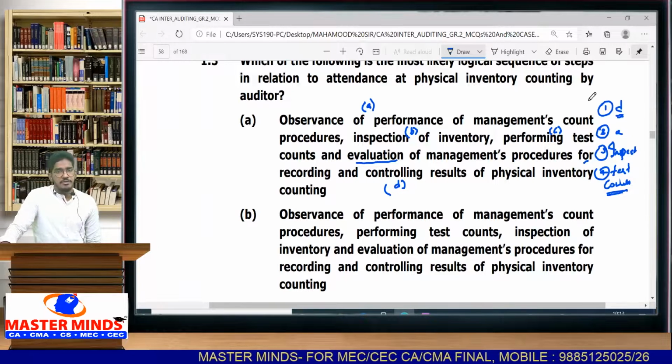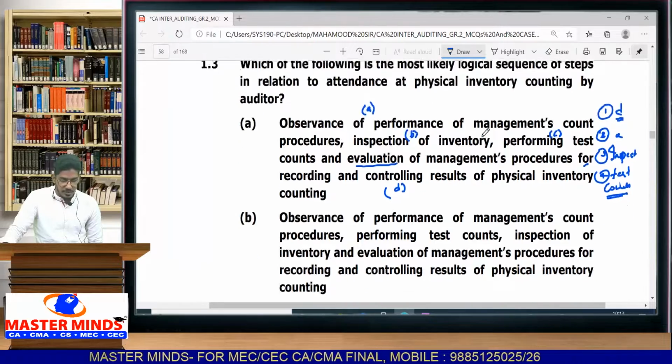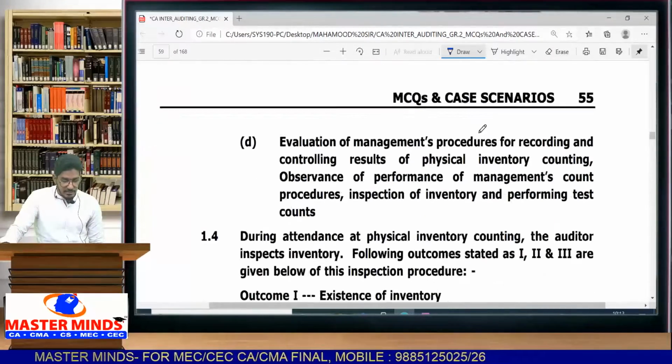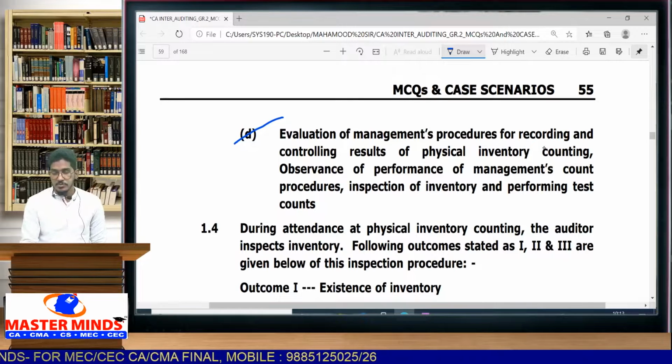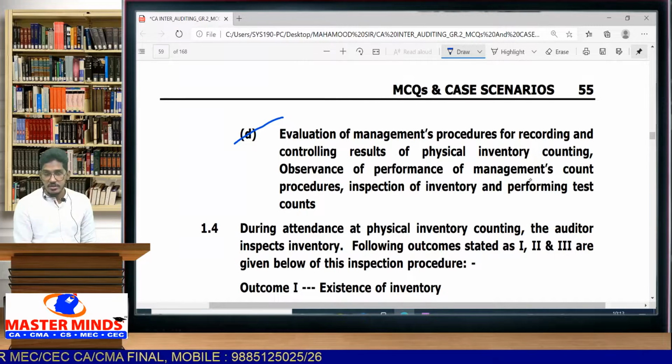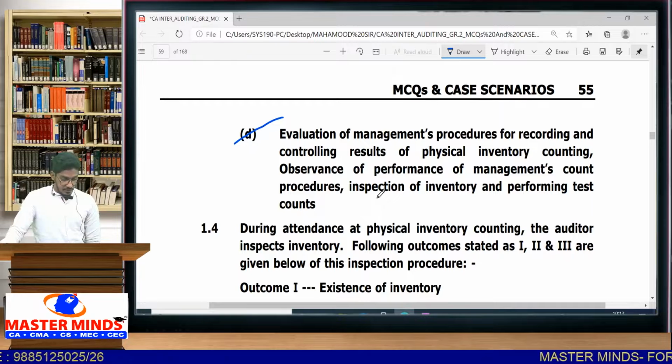In SA 501 this is clearly given in the first paragraph. So the correct logical sequence is in option D: evaluation of management's procedures for recording and controlling results of physical inventory counting, observance of performance of management's count procedures, inspection of inventory and performing test counts.